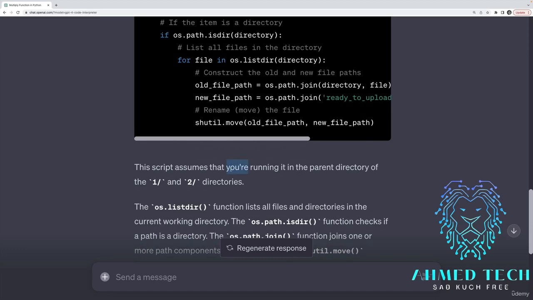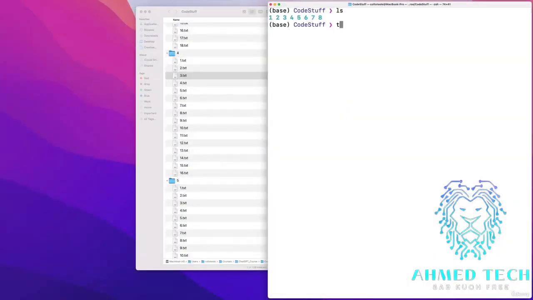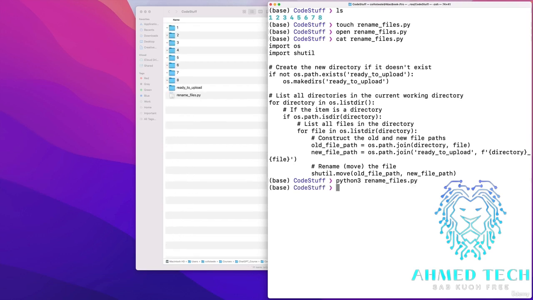Now let's see. It says, I assume you're running it in the parent directory of the 1 and 2 directories. That's what I want. So let's try this. I'm going to make a new script in here called rename files.py. I put the script that it gave me in rename files, so it's in there. And now I'm going to try executing it. And let's see what happens.